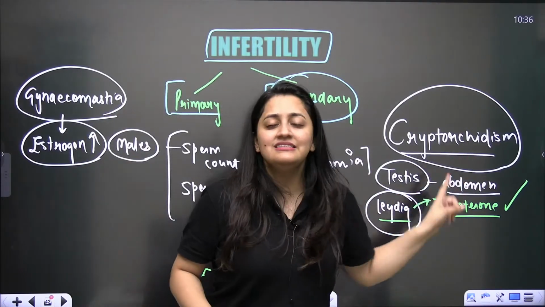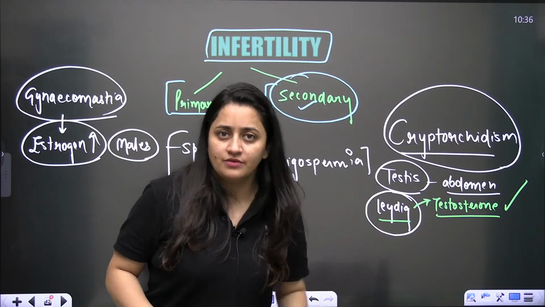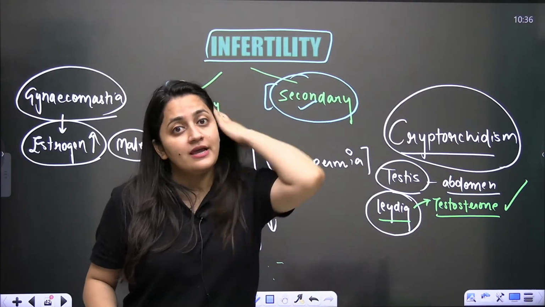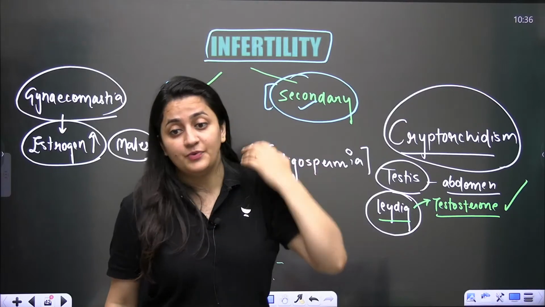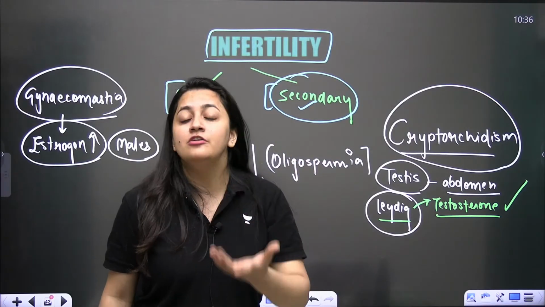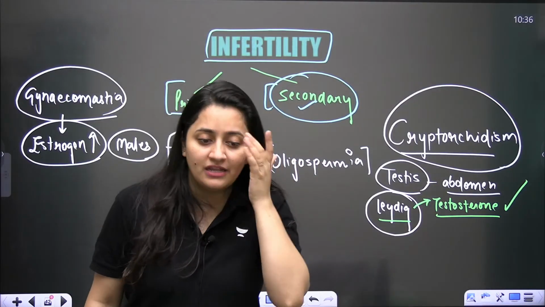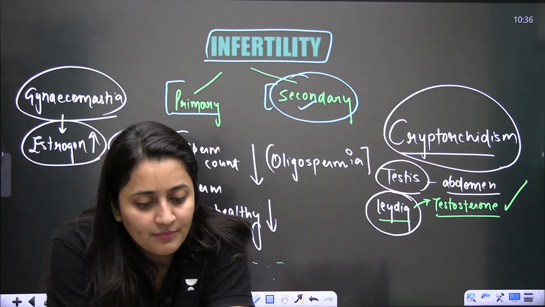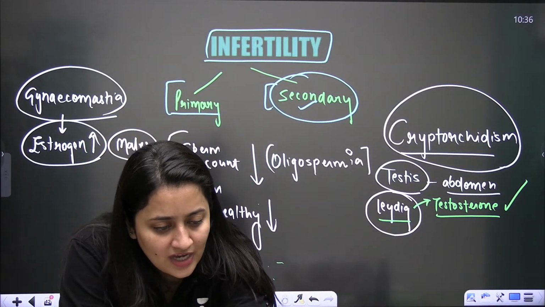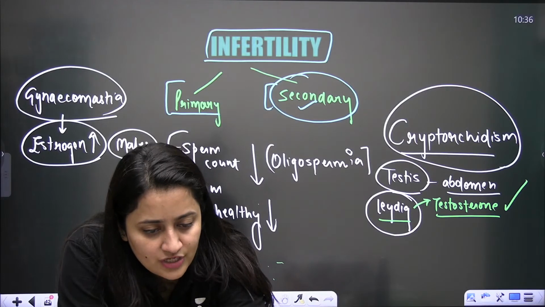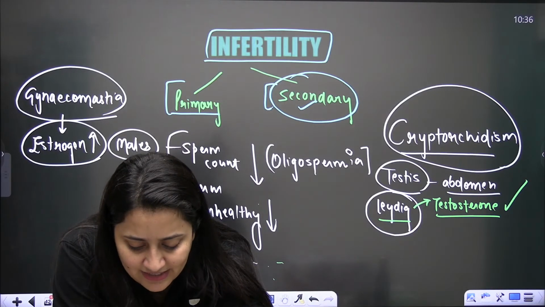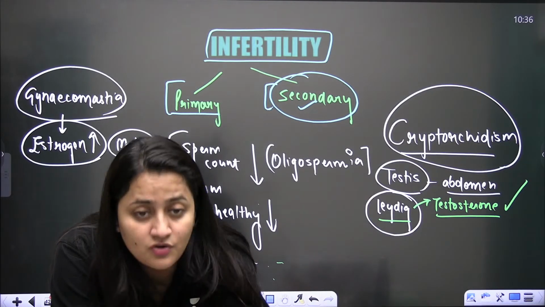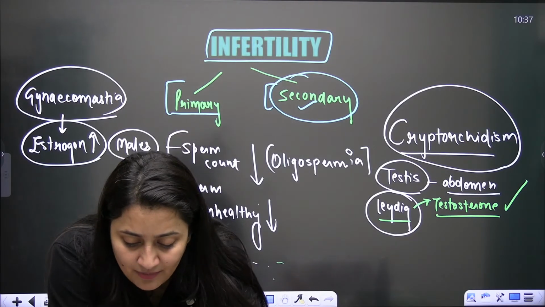But because these testes are not descended into the scrotum, the spermatogonia, which are temperature sensitive, will not undergo spermatogenesis; the gamete formation is not there. So obviously the male will be infertile, yes or no? Ashini, Shamsheer, Sujita, the male will be infertile, yes or no? Of course, 110%.